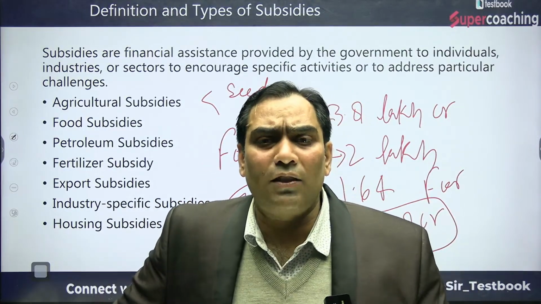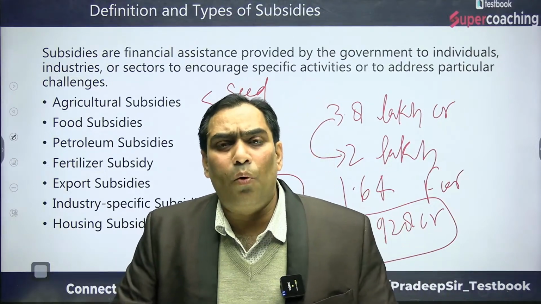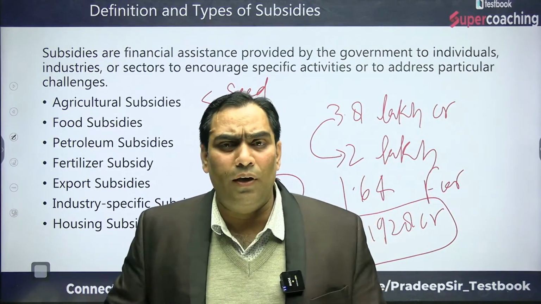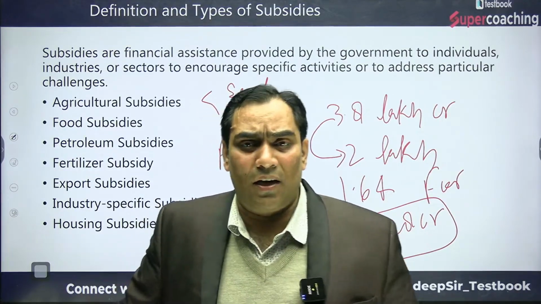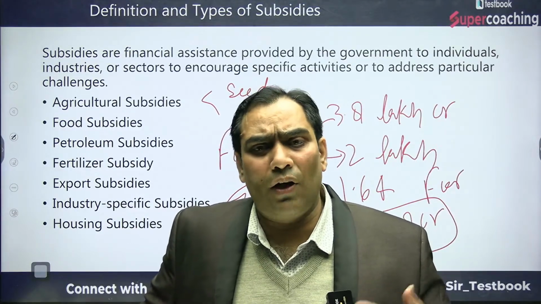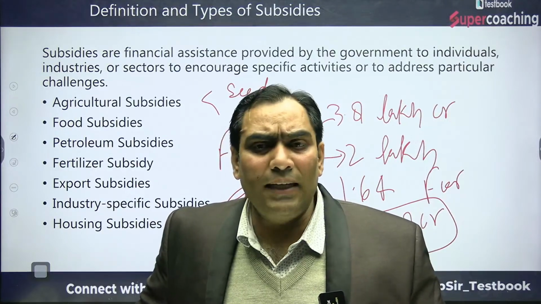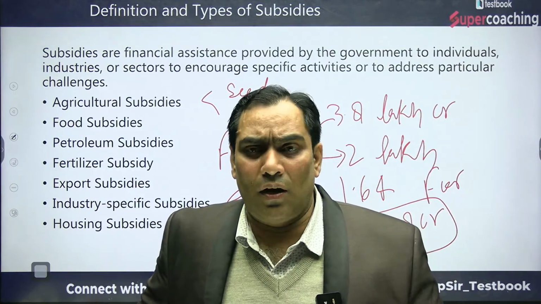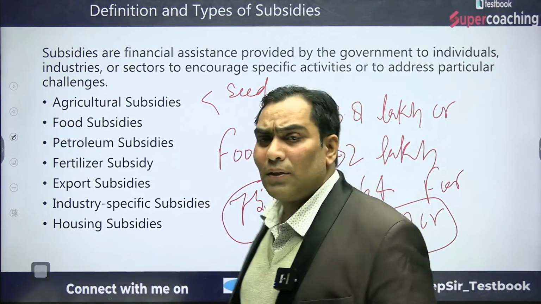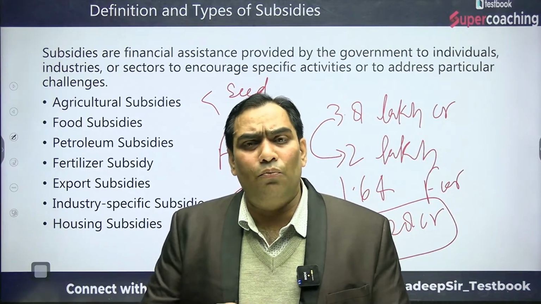Under this Act, we will provide food grains to the downtrodden 75% of the population of India at a subsidized rate. That subsidized rate will be 2 rupees per kg for wheat, 3 rupees per kg for rice, and 1 rupee per kg for coarse cereals. Through that, 75% of the population of India should be covered. That was the promise under the National Food Security Act.